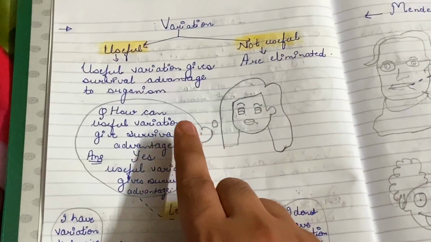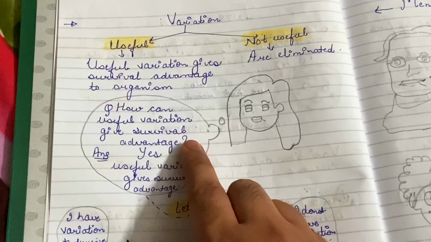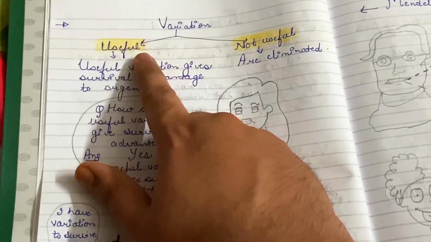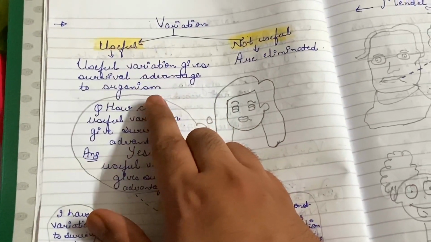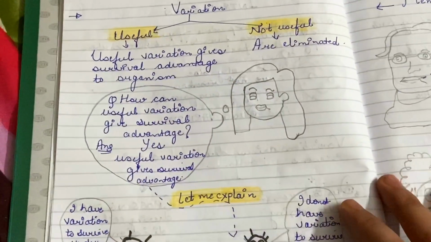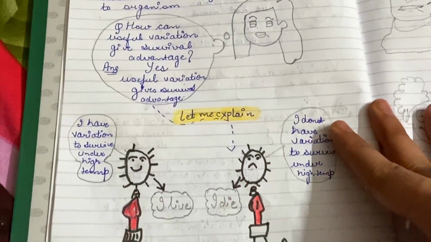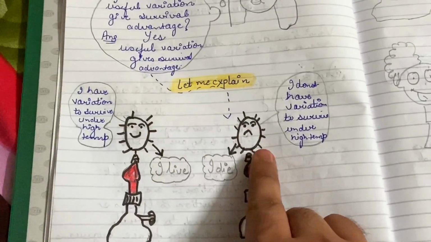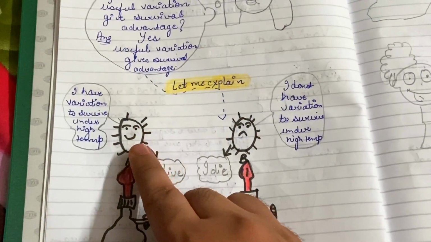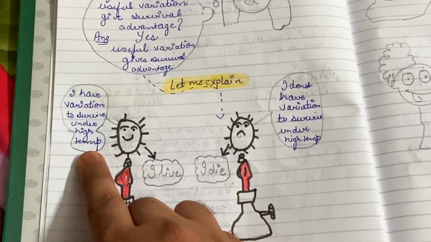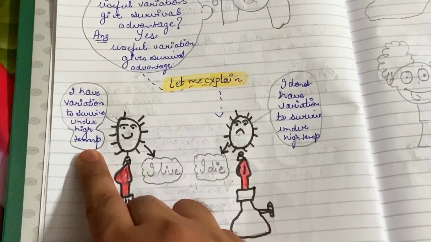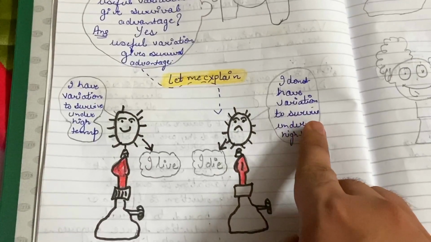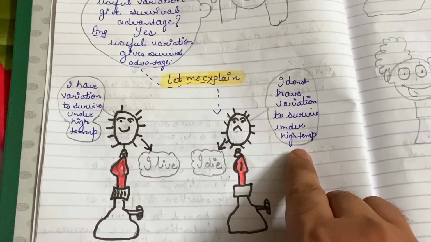Now, here a question arises: how can useful variation give survival advantage? Let us explain with the help of an example. Suppose there are two bacteria, A and B. Bacteria A has a variation that it can survive under high temperature, whereas bacteria B does not have such a variation.